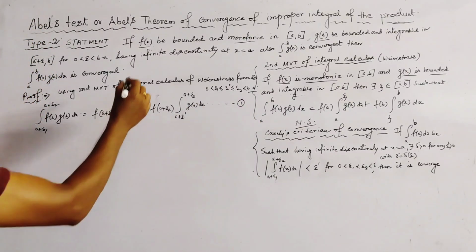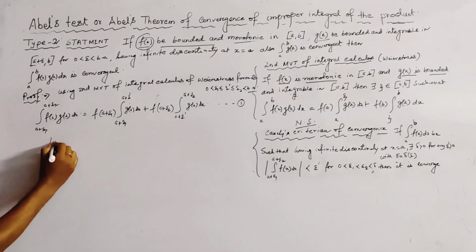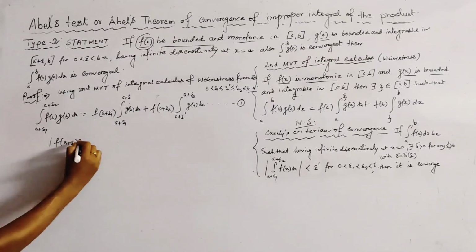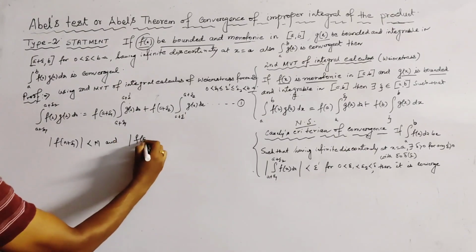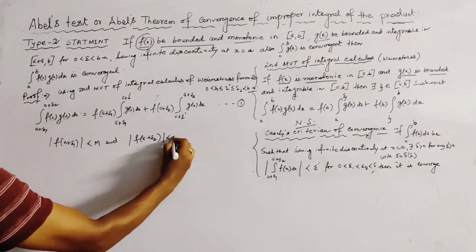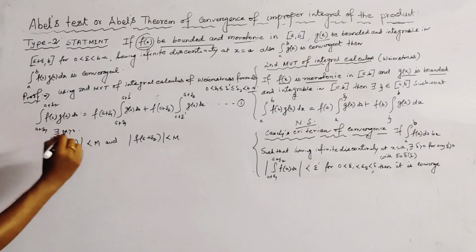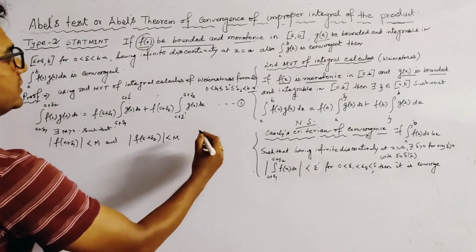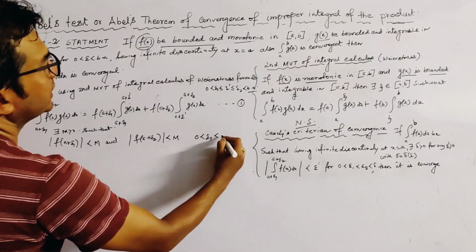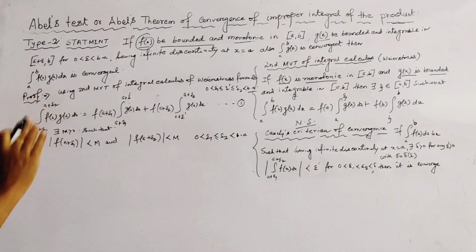Now it is given that f(x) is bounded, right? So we can write mod of f(a+epsilon1) is less than capital M, and mod of f(a+epsilon2) is also less than capital M. And we write here there exists capital M greater than 0 such that, for 0 < epsilon1 < epsilon2 < b−a. This is the condition of boundedness of f(x).